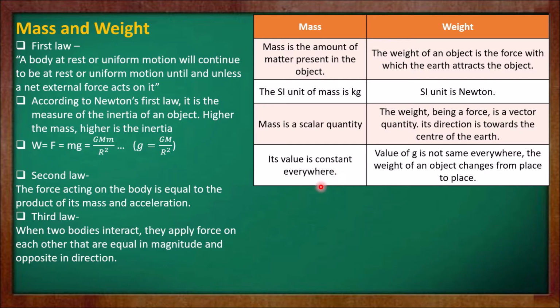Its value is constant everywhere. So the value of mass is constant in the universe, but the value of g is not the same everywhere on the earth's surface. So the value of g is changing. We have learned in the previous lecture that the value of g at the pole is different than the value of g at the equator. Therefore the value of g is changing on the surface of the earth, and therefore the weight of an object also changes on the surface of the earth.